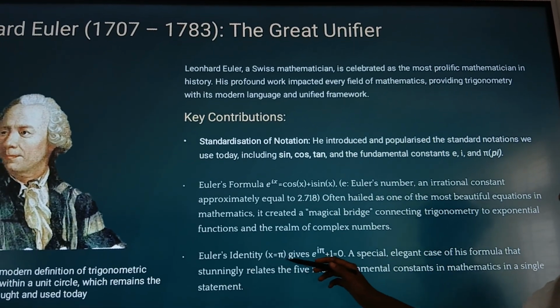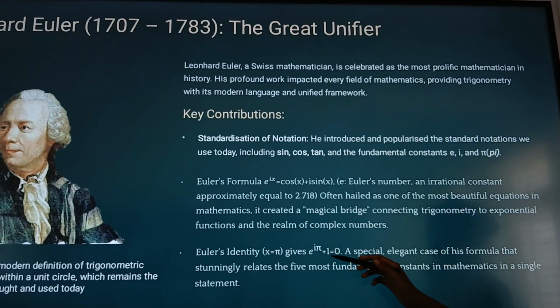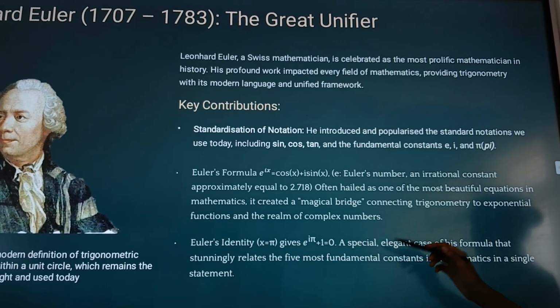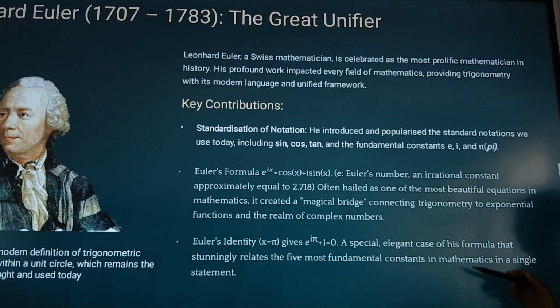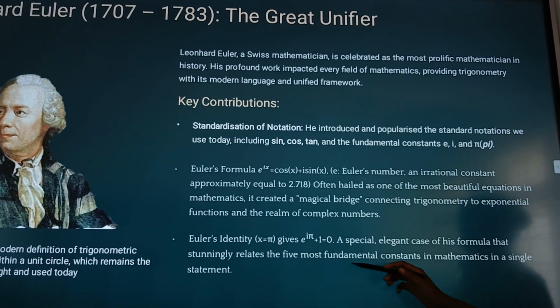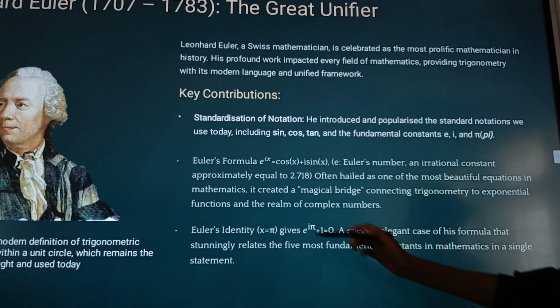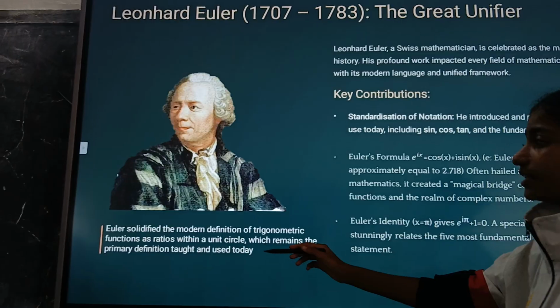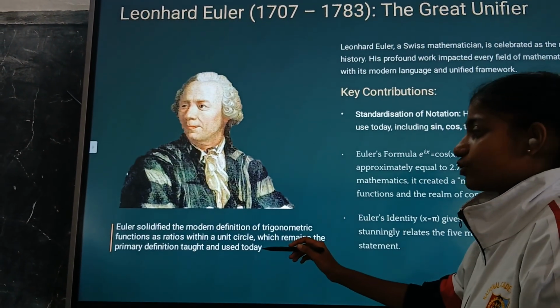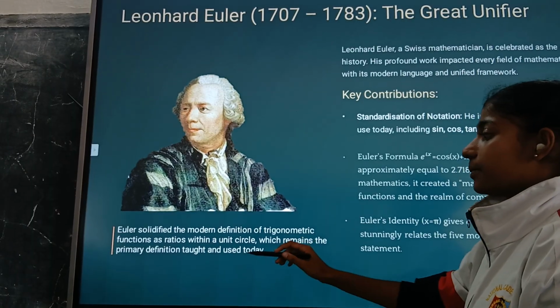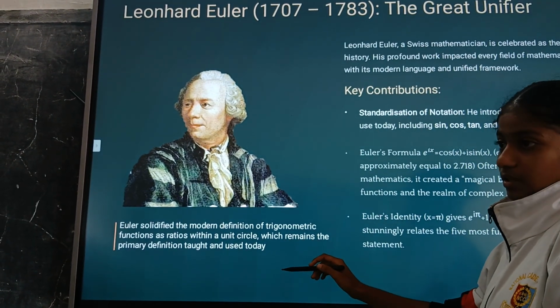Euler's identity, with x equal to pi, gives e to the power i pi plus 1 is equal to 0. A special elegant case of his formula that stunningly relates the 5 most fundamental constants in mathematics in a single statement. Euler solidified the modern definition of trigonometric functions as ratios within a unit circle, which remains the primary definition taught and used today, even in schools.